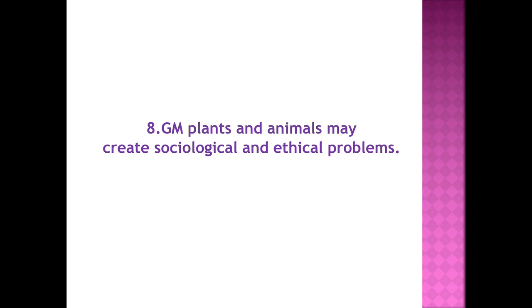Sociological and ethical problems also mean that some people's beliefs and values make them think that we are going against nature and against God's creation, and that it may have some bad effect on health. We are not supposed to eat genetically modified crops. If not today, then in the future, say after 10 or 20 years, they may have an adverse effect on human beings. Thinking of all these things, social and ethical problems are hindering the introduction of, and research in, the development of genetically modified plants. So these are all the risks and threats of genetically modified plants.